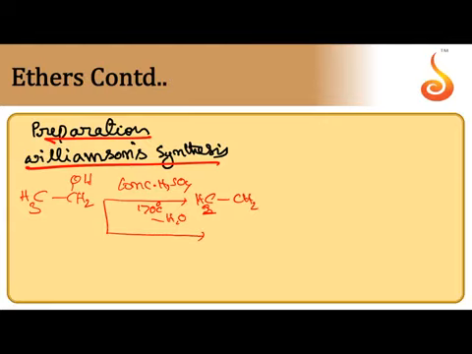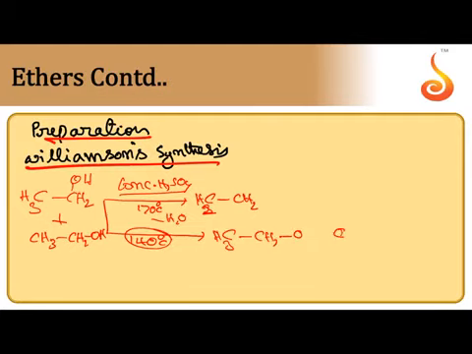If it is subjected to the same dehydration with concentrated H2SO4, but now the temperature is 140 degrees centigrade, at that time two molecules of ethyl alcohol together undergo dehydration.